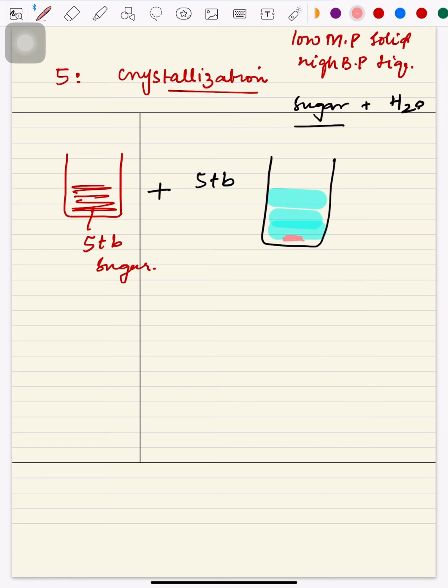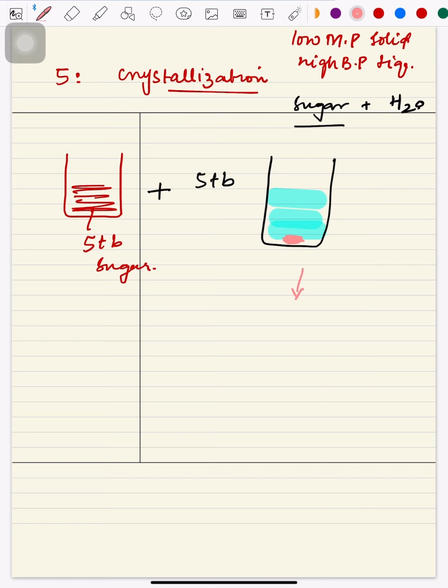Out of the total 10 tablespoons, let's suppose that 9 tablespoons of sugar are dissolved, becoming part of that water, whereas only 1 tablespoon of sugar is left at the bottom. It is not going to dissolve, and even though we are continuously stirring, this 1 tablespoon is not getting dissolved.